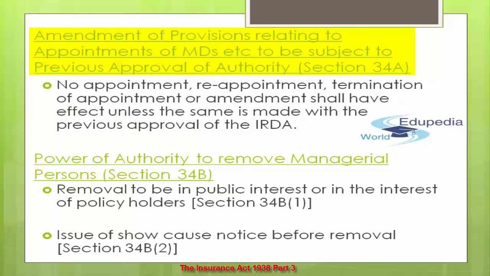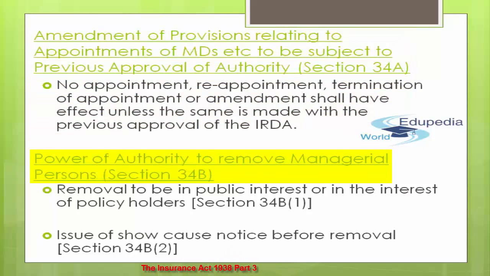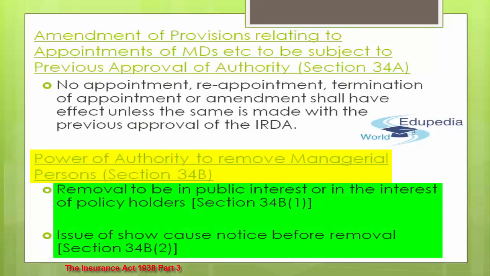So what's the power of authority to remove managerial persons? Number one, removal to be in public interest or in the interest of policy holders. This thing has been mentioned under section 34B subsection 1. So where the authority, that is IRDA, is satisfied that in the public interest or from preventing the affairs of an insurer being conducted in a manner detrimental to the interest of the policy holder.